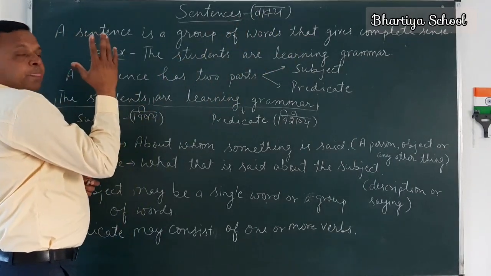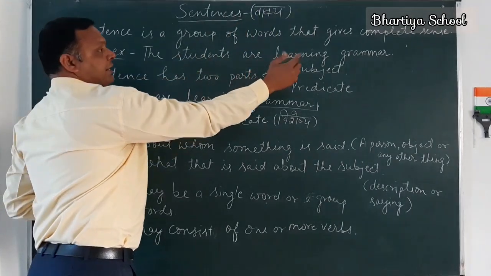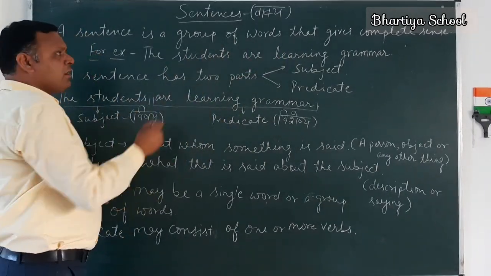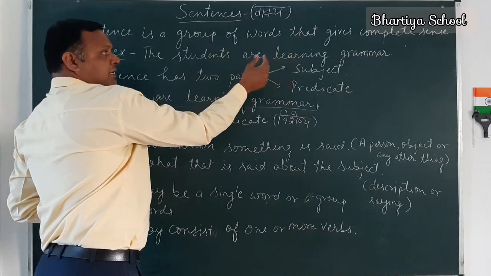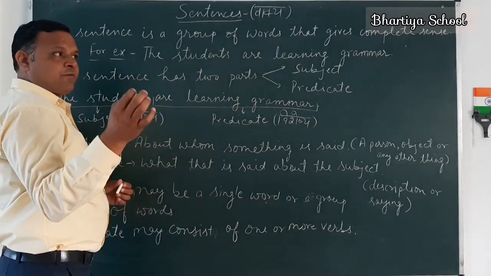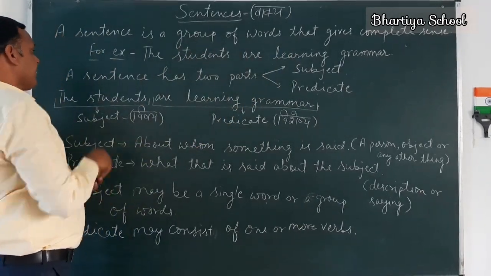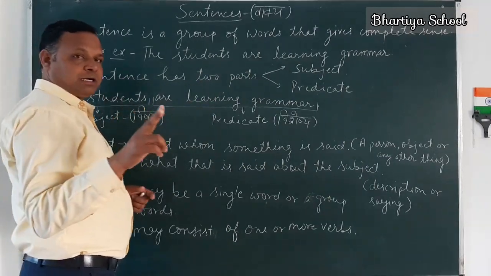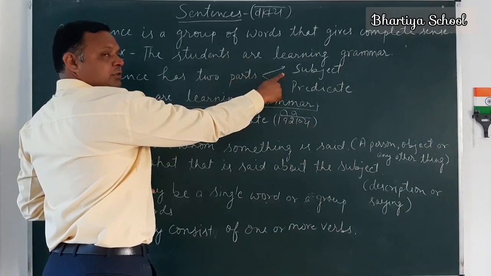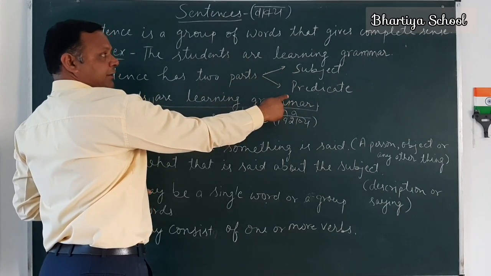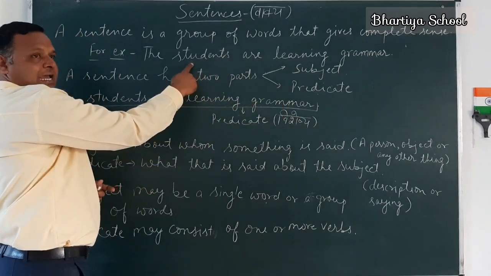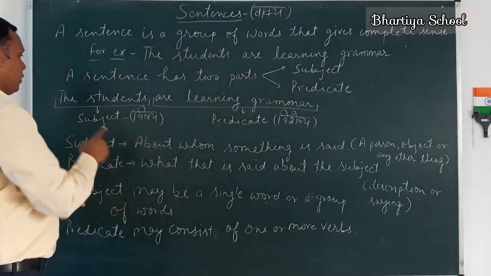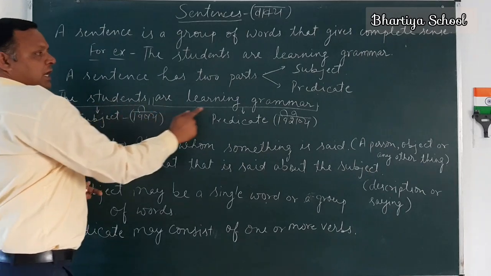For example, the students are learning grammar. विद्यार्थी व्याकरण सीख रहे हैं. Now here a sentence has two parts. The first one is subject and the second one is predicate. This sentence also has two parts, one is subject and one is predicate.